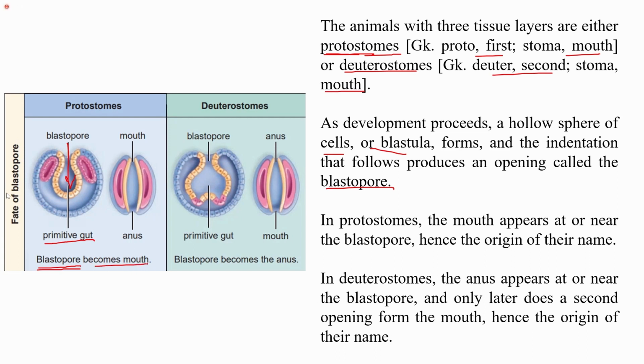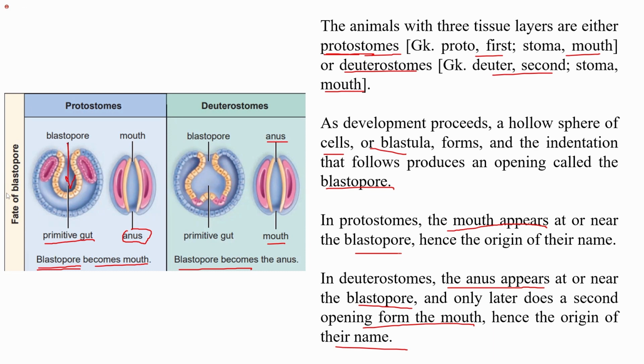And in protostomes, the blastopore becomes the mouth, and then the anus is formed. While in deuterostomes, firstly the anus is formed and then it leads to the formation of the mouth. In protostomes, the mouth appears at or near the blastopore, hence the origin of their name. While in deuterostomes, the anus appears at or near the blastopore, as we can see that the anus is formed near the indentation, and only later does a second opening form the mouth, and hence the origin of their name.